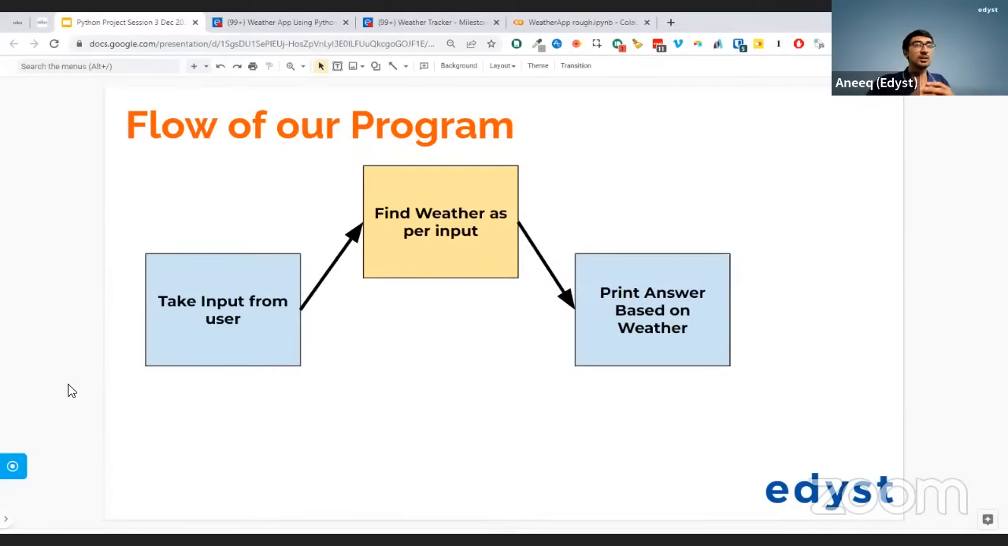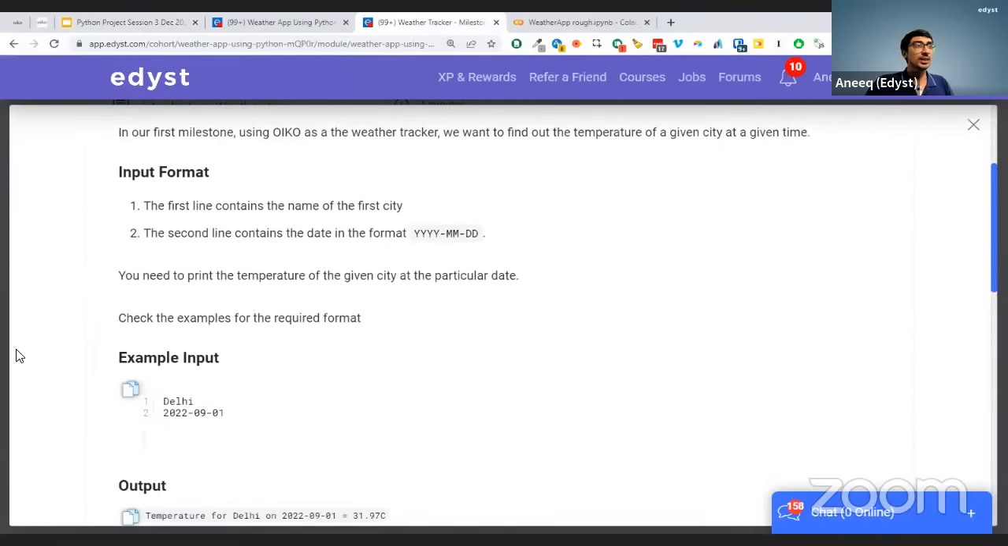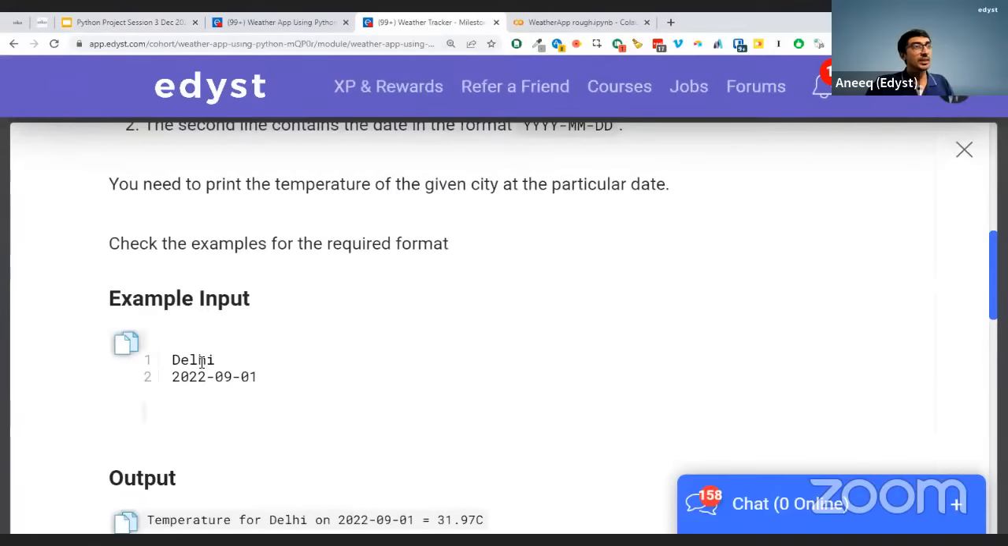Let's dial it back a bit. In our program today, we are going to be given an input from the user. There are 2 major challenges today. The first challenge is that the input is going to look like this. The input will say Delhi and date.